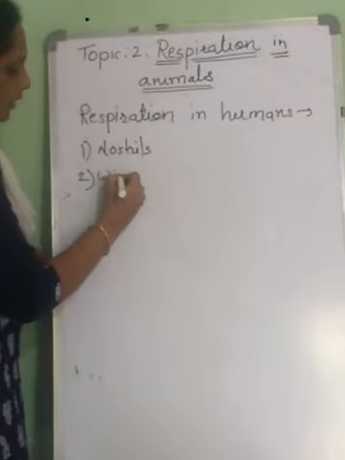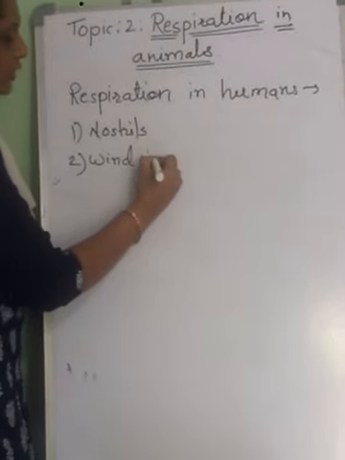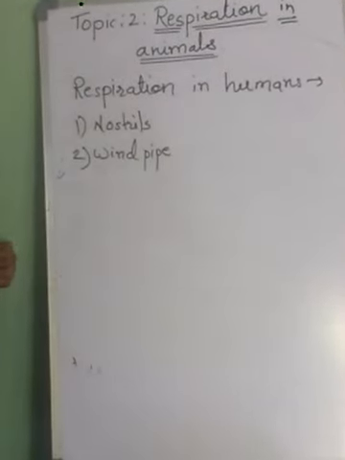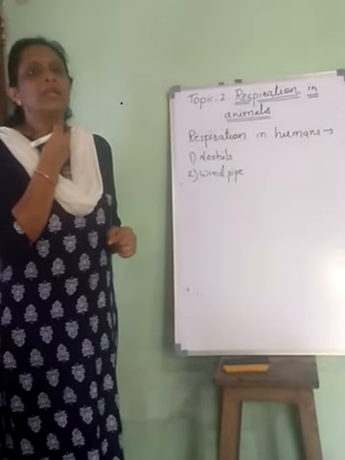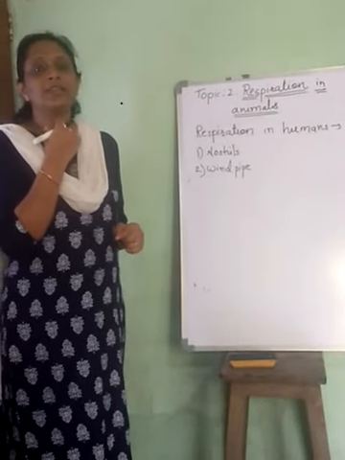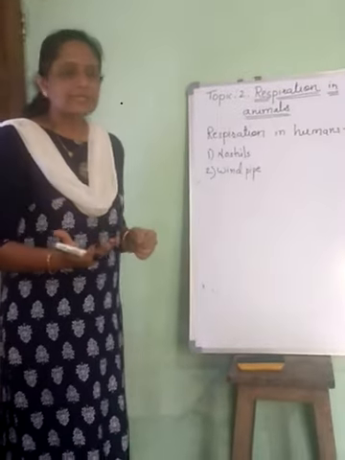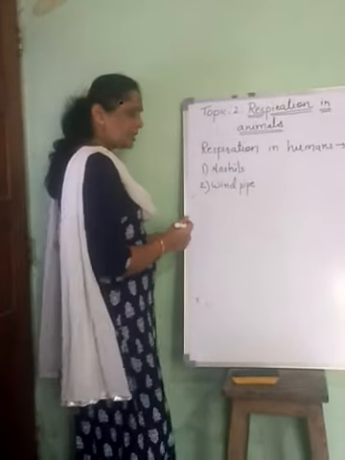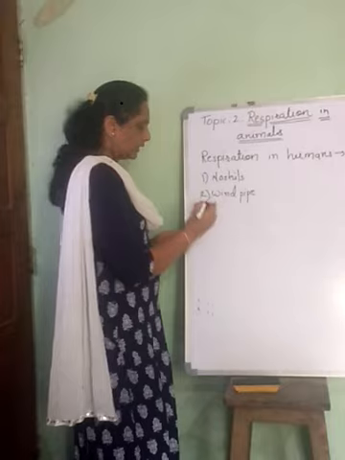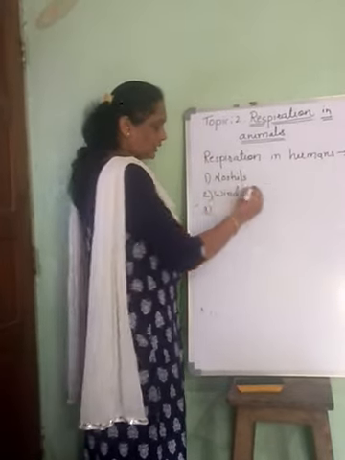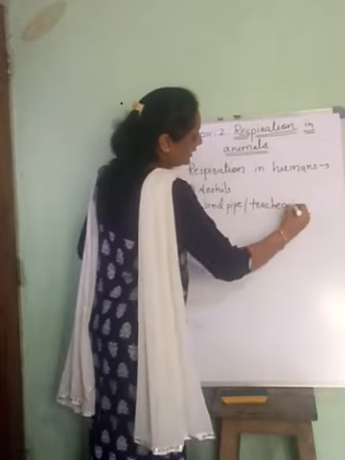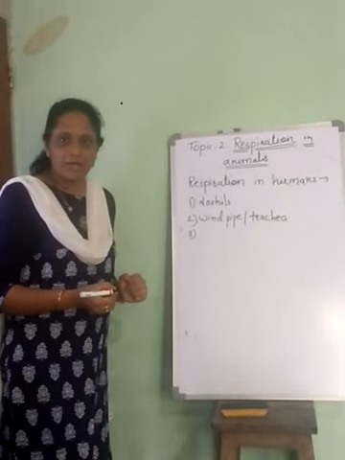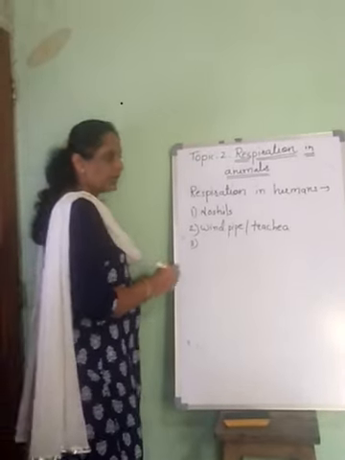The second is the windpipe, through which the air enters. The air bombards on the larynx. That's why we can produce sound. So the second organ is the windpipe, or it is also called the trachea. Windpipe or trachea.